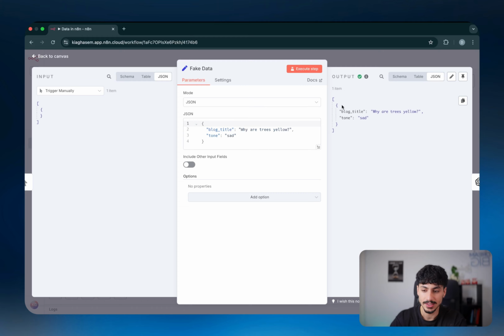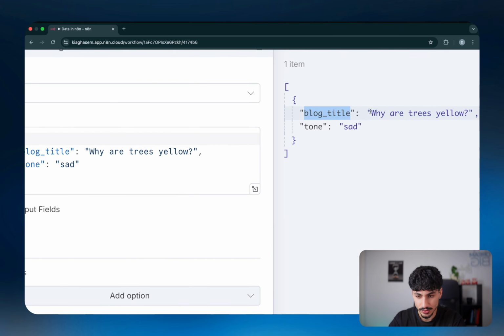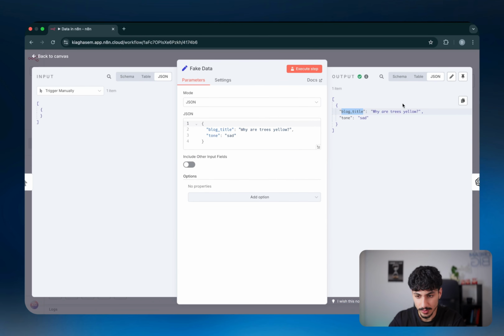But for the time being, as you can see, this array only has 1 item, which is 1 object. And inside that object, we have 2 key value pairs. One of them is called blog title, which as you can see is a string because you've got the quotation marks around it. And the string says why a tree is yellow. And the second one is also a string, and this one says tone is sad. So this is an array of objects, and that object has 2 strings inside it.